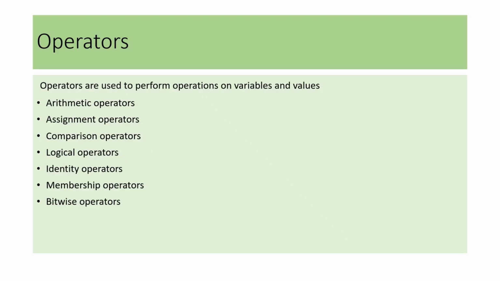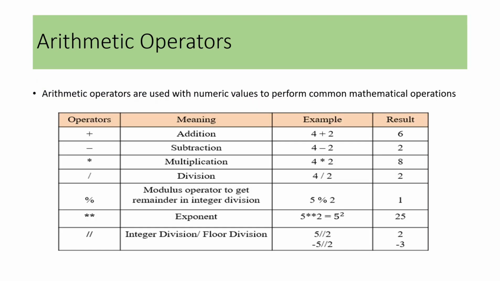There are many kinds of operators in Python such as arithmetic, assignment, comparison, logical, identity, membership and bitwise operators. Operators are used to perform operations on variables and values. The arithmetic operators are used with numerical values to perform common mathematical operations such as addition, subtraction, multiplication, division, modulus, exponent and floor division.